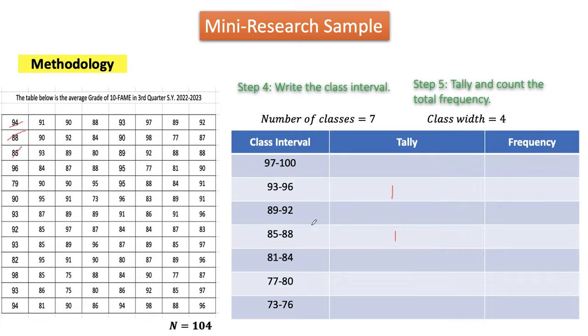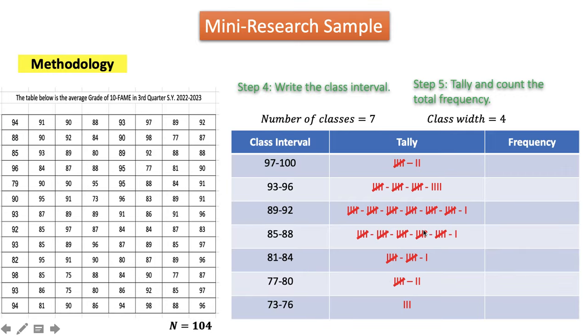85 is also located in the same class. If you keep on doing this, this is how it looks like. Then count the tally for our frequency. So this is 7, 19, 31, 26, 11, 7, 3. And if we're going to sum them up, they should be equal to the number of our respondents or participants.